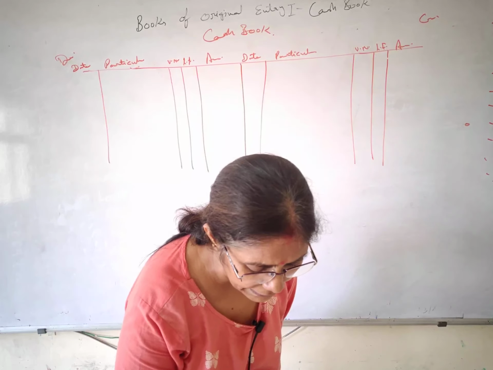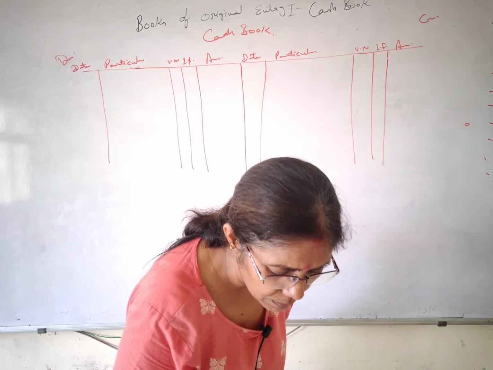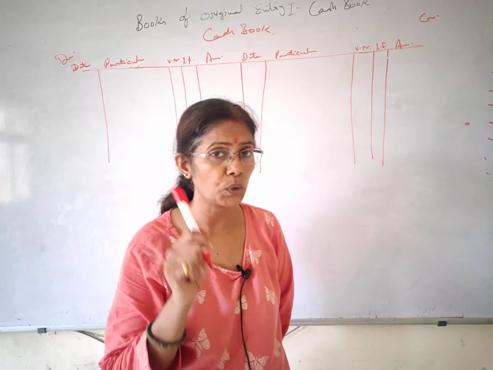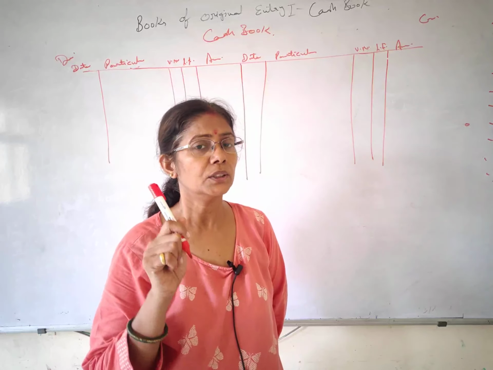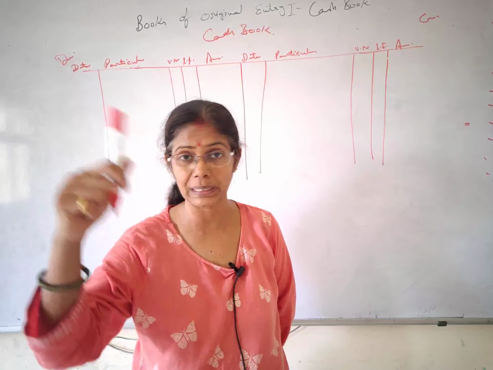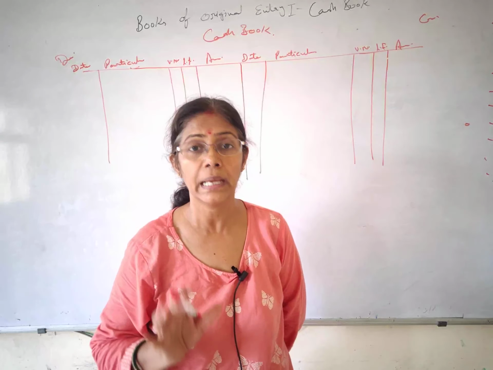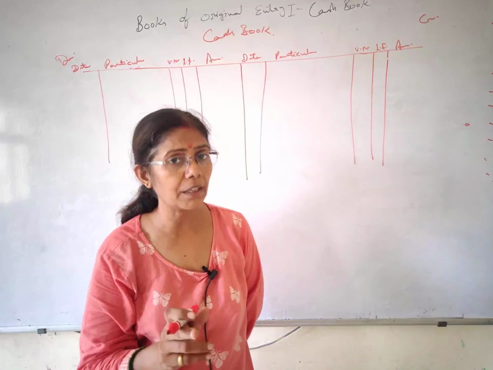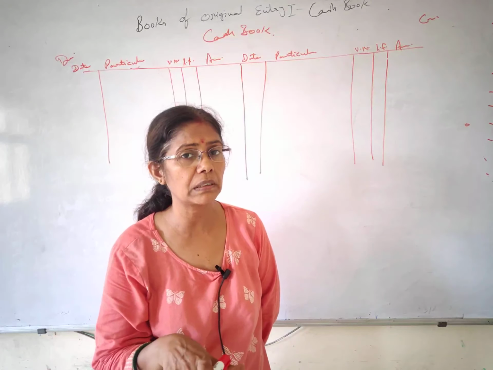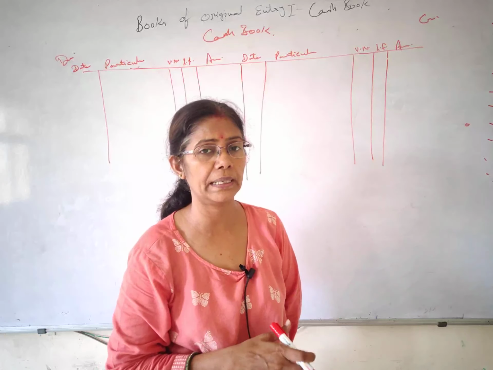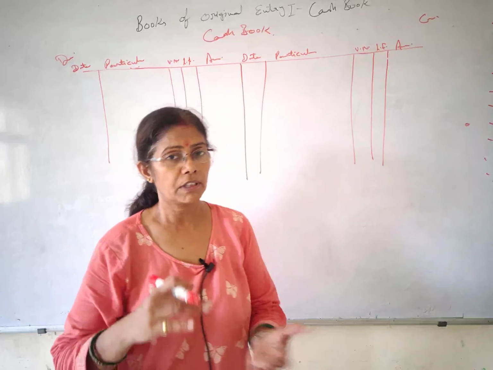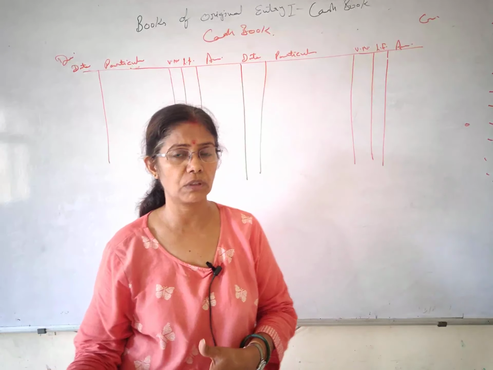So the first one says: on 1st March, commenced business with cash. Students, once again I am reminding you, I have told you many times that journal entries are the base of the whole of accountancy, whether you become a chartered accountant or anything else. So if you are still not clear with the journal entry, please pause everything, watch the videos on journal entries, learn those first and then come to this chapter. The equation is also based on this, and in all the chapters you will find it.